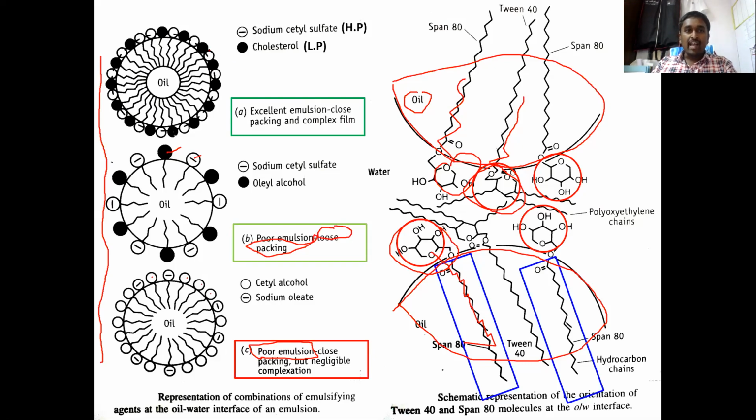But if you use highly concentrated surfactants, they will almost cover the entire globule. So there is no chance of the oil coming back to the original position, as seen here in the second diagram. This kind of emulsion is excellent, having close packing and also a complex film. This is the film, the surfactant film. This film involves many surfactant molecules. They are writing this as a complex. This is called a complex film.